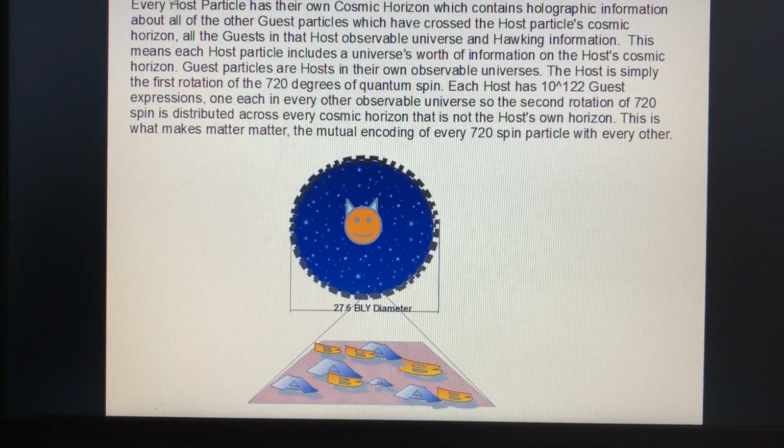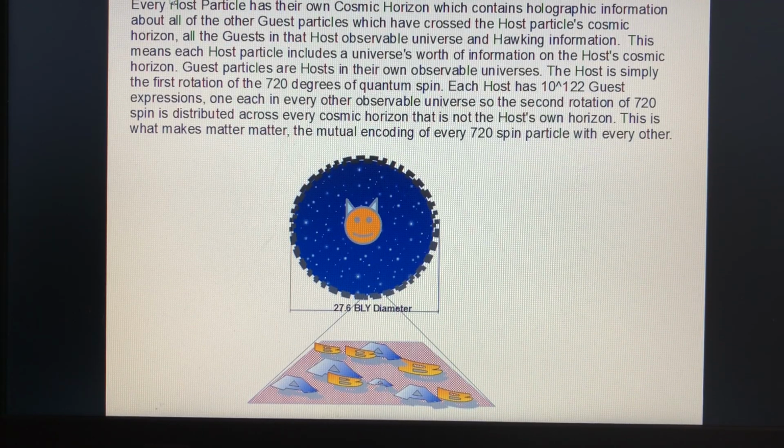So every particle has its own cosmic horizon, which contains holographic information about all other guest particles which have crossed the host particle's horizon, all guests in that host's observable universe, and Hawking information. This means each host particle includes a universe worth of information on the cosmic horizon. Guest particles are hosts in their own observable universes. The host is simply the first rotation of 720 degrees of quantum spin.